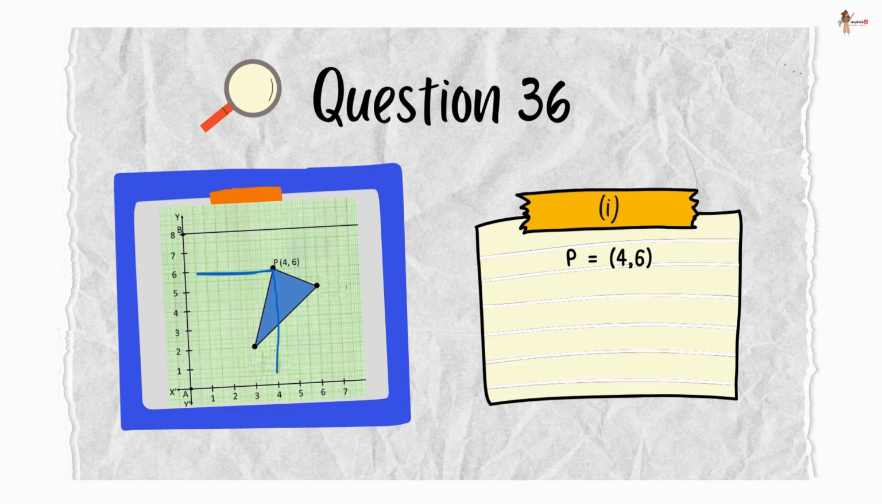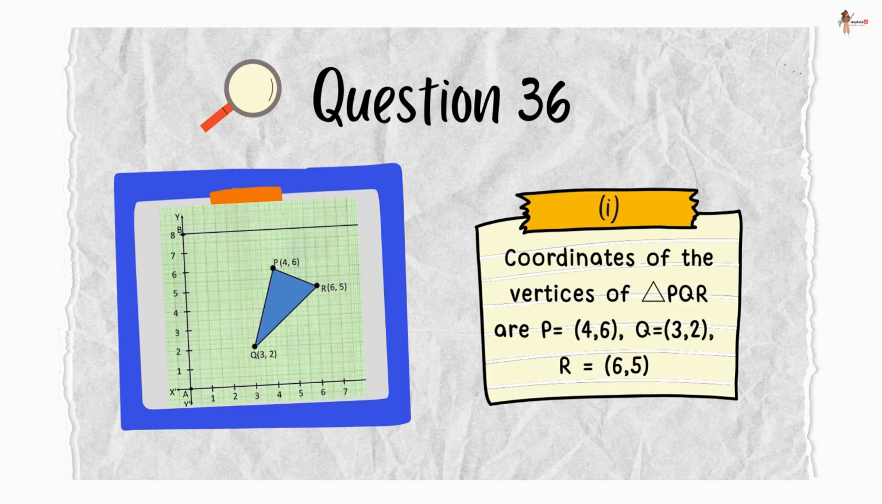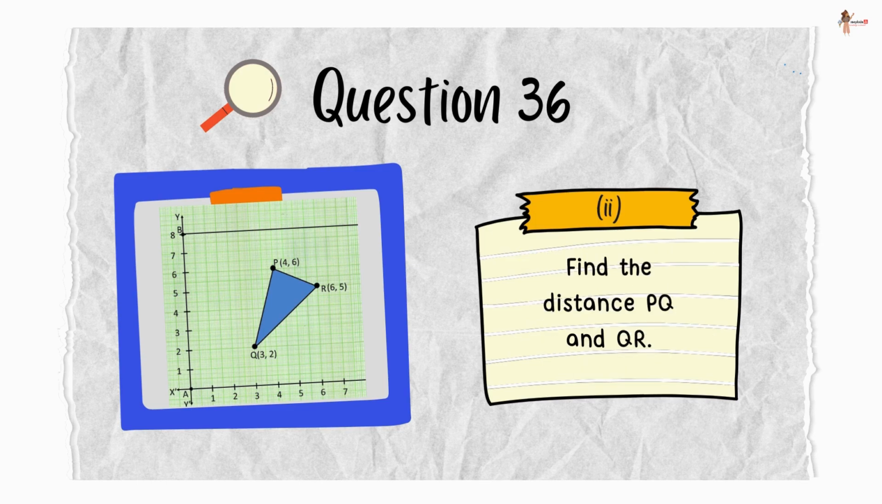Well, plotting it on the graph, you will see that P is 4, 6, Q would be 3, 2, and R is 6, 5. So the coordinates of the vertices of triangle PQR are P is 4, 6, Q is 3, 2, and R is 6, 5. Next part is find the distance PQ and QR.